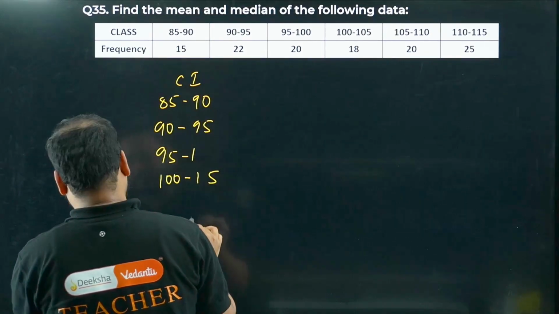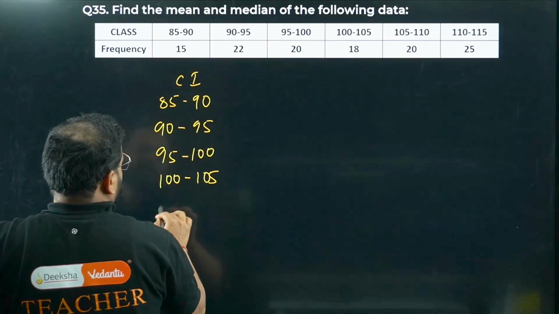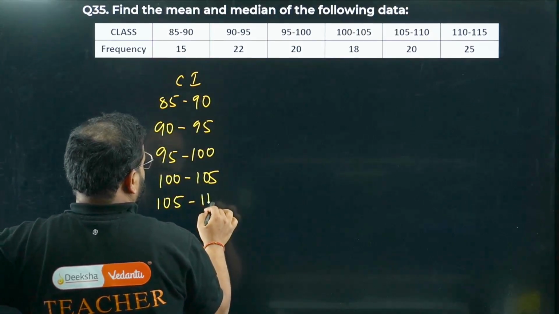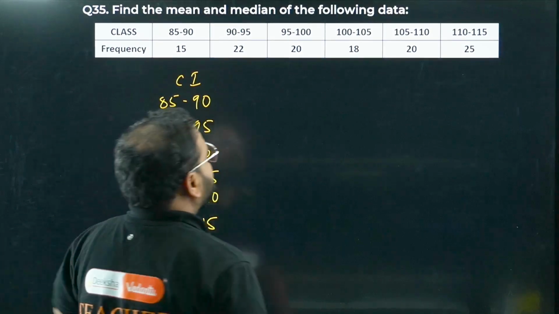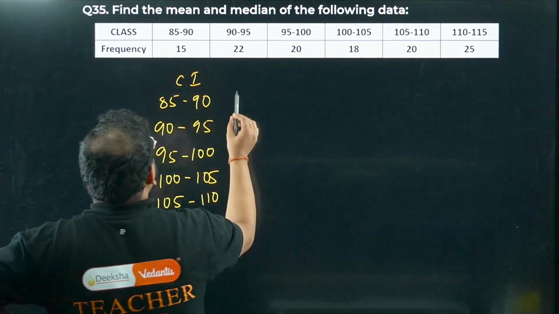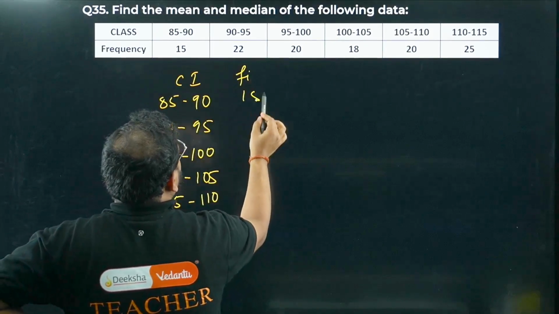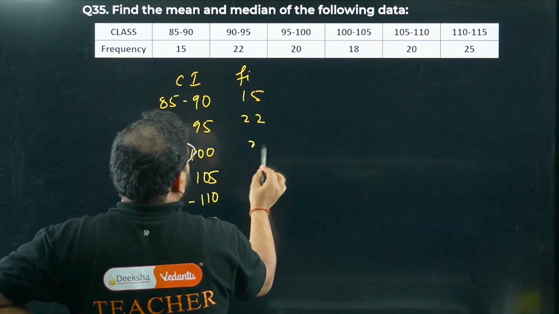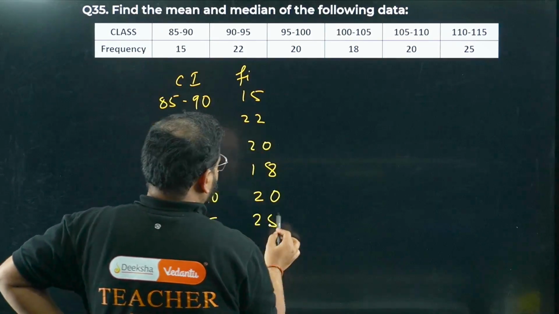Just give me 1 second. Yes. We have here 105 to 110, 110 to 115. This is clear. Now we need frequency. So we'll write frequency over here. What is frequency? We have 15, 22, 20, 18, 20 and 25.